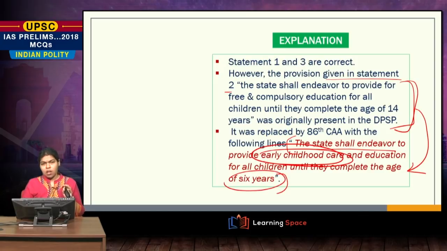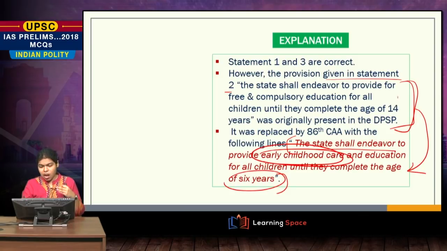6 years. Now you have to pay attention to this particular statement because the DPSP tries to attain the future ideals of the state. What and how the state should proceed in the future to attain a progressive welfare state, that is the aim of the DPSP.